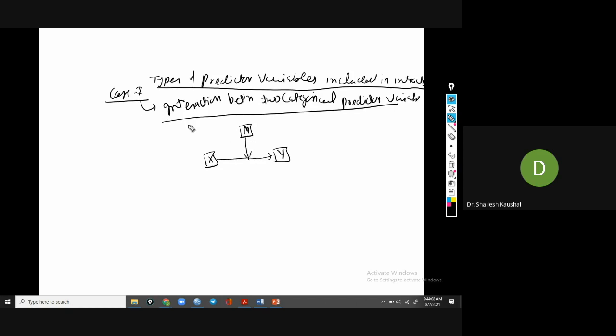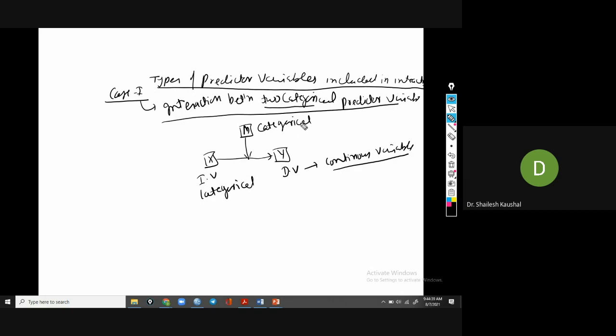Interaction between the two categorical variables: this will be the IV, and the DV will be a continuous variable. The IV is a categorical variable, and the moderator is also a categorical variable.